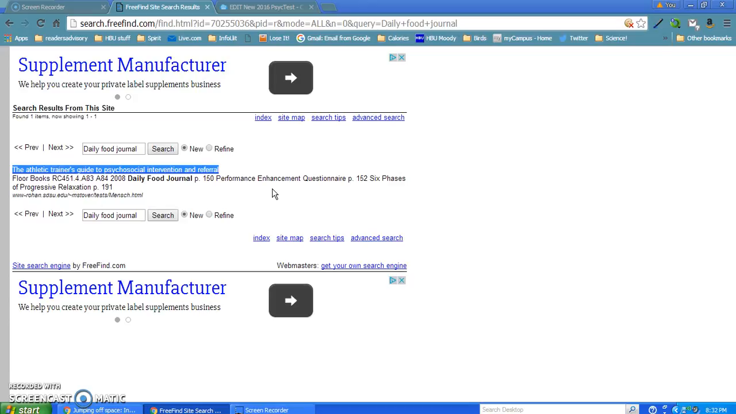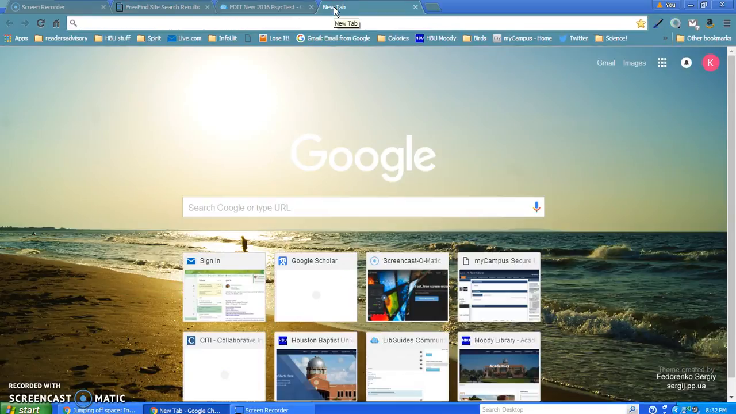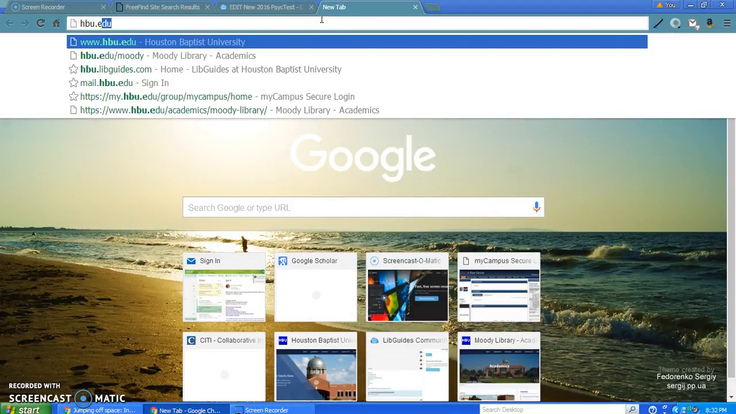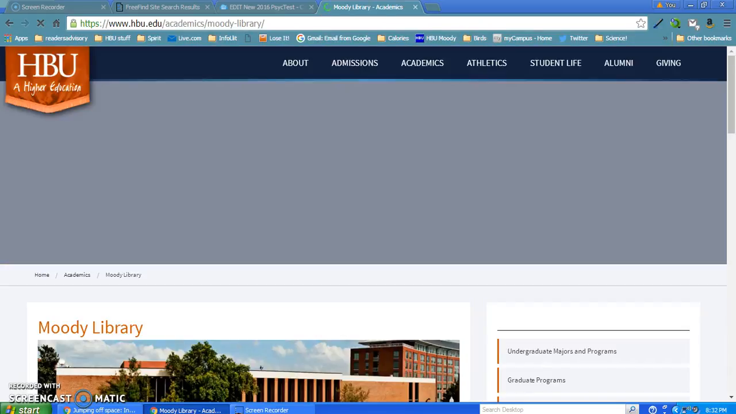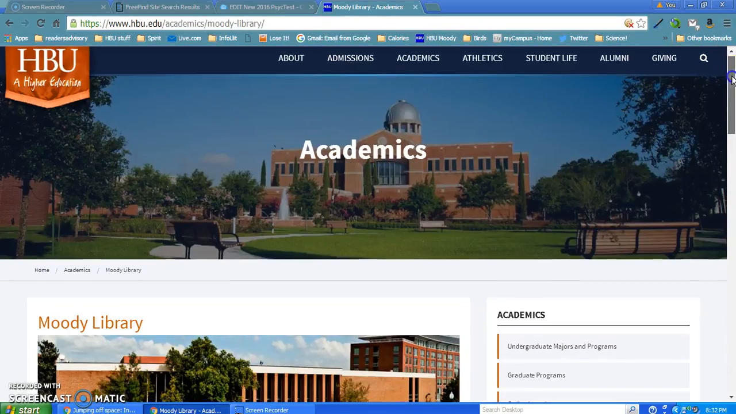that you find. So now I will have to go back to the Moody Library website and open the catalog and search and see if we have this journal. So I'm sorry, this actual book. So I'm going to Moody Library, hbu.edu/Moody. We have a name of a journal, a name of a book that has the Daily Food Journal in it. So I'm going to see if we have that in our library.